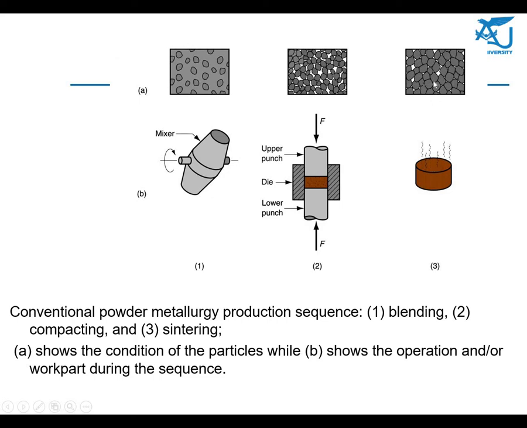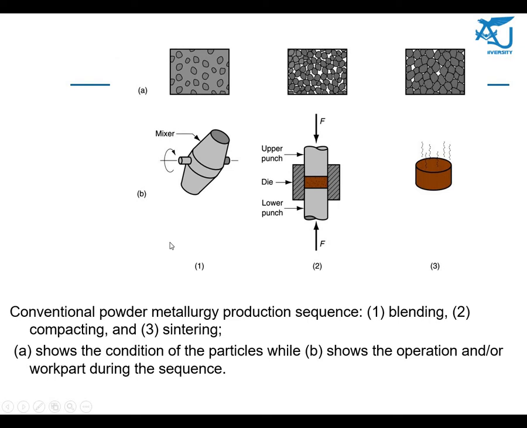The parts are first in loose form, then in compacted form, and when you do the heating below the melting point, all these powder particles are converted into a certain shape. They make a close bond between the different particles.